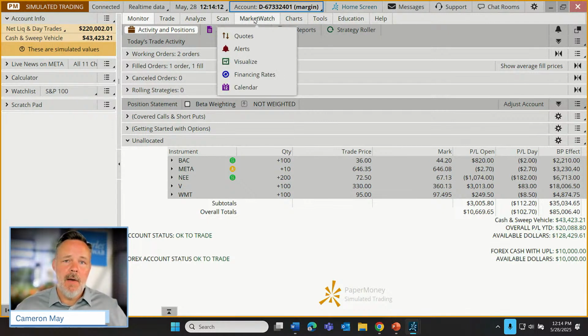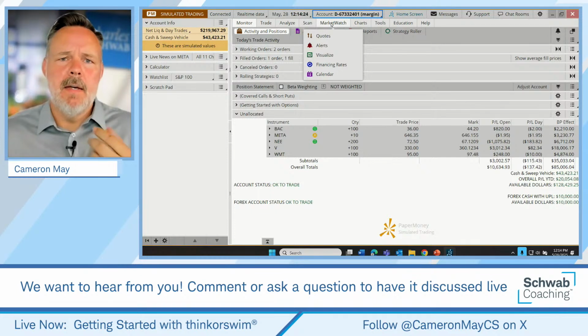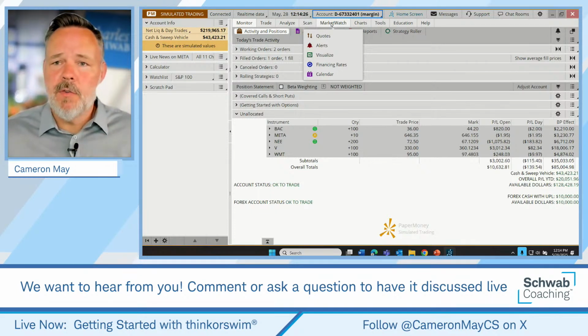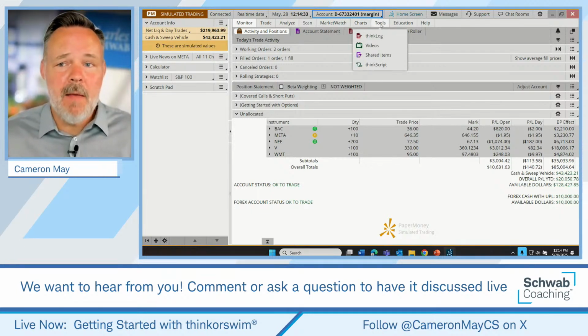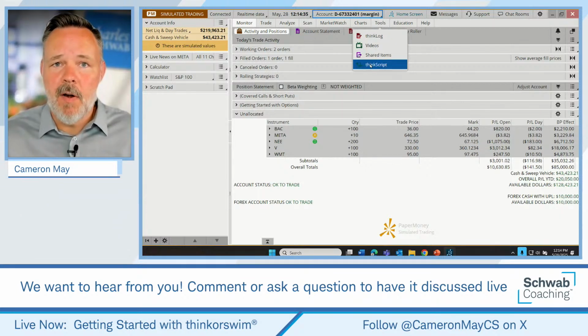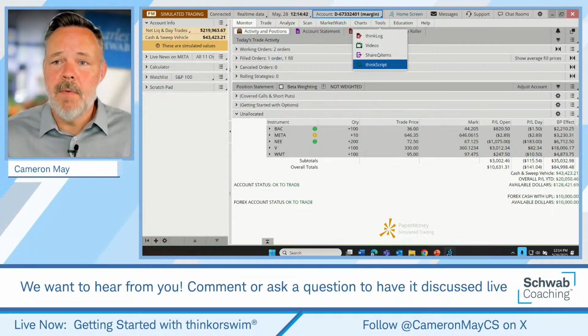Market Watch tools allow us to keep tabs on important developments in the markets, like an economic calendar. We can check on which sectors are doing best, all of those sorts of things in the Market Watch tab. Here's our charting functionality. We have a tools area. The highlight of that, I think, for some is going to be the ThinkScript capability for our more advanced users of Thinkorswim. They may like to create custom tools. Those can be done with that ThinkScript tool.